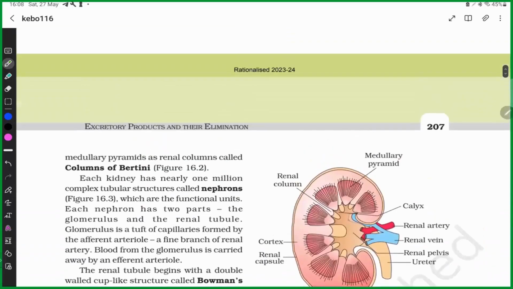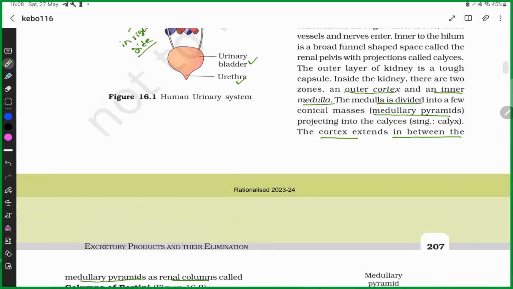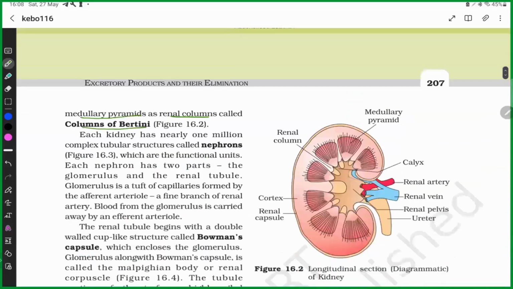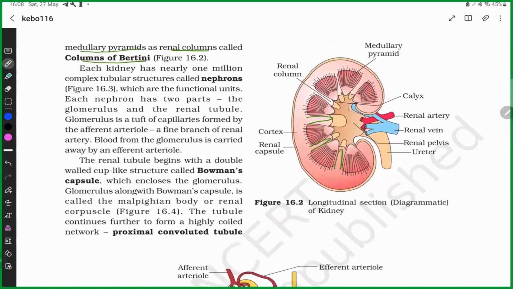Okay. Now the cortex extends in between the medullary pyramids as renal columns. They are known as columns of Bertini. This structure, this structure, these are known as columns of Bertini. Now, each kidney has nearly 1 million complex tubular structures known as nephrons. What is a nephron? Nephron is the functional unit of the kidney.